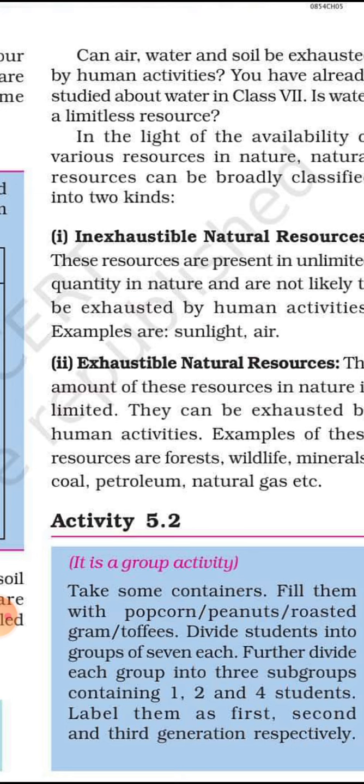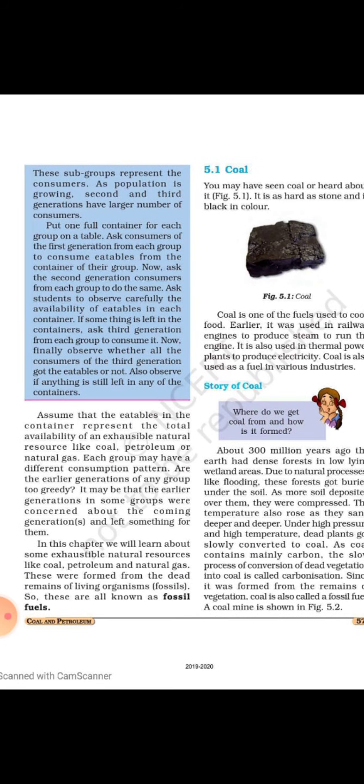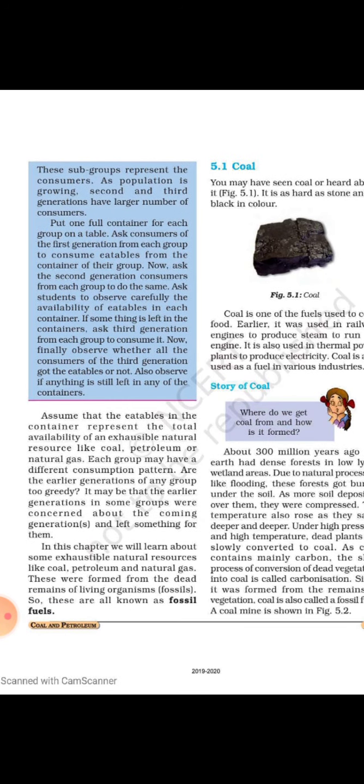In one group, divide into subgroups of 1, 2 and 4. You name them: 1 as the first generation, 2 as the second generation and 4 as the third generation. These subgroups are the consumers. As the population is increasing, consumers are also increasing, because in the first there is only one subgroup, in the second 2 subgroups, and in the third 4 subgroups.